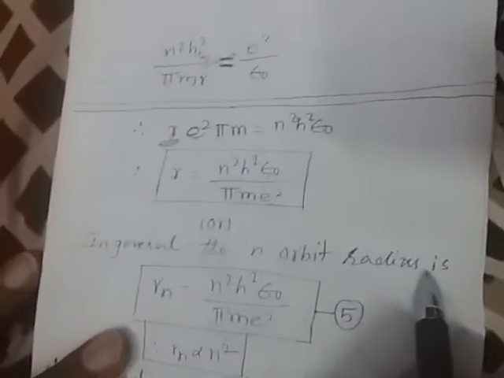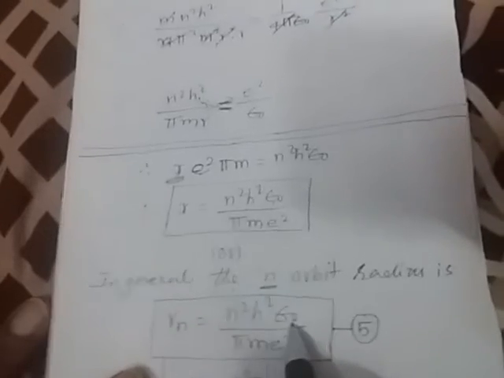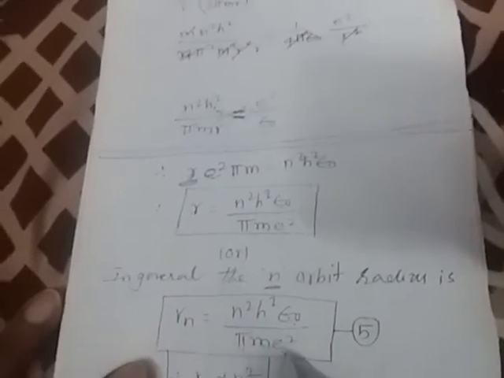This is the radius of the orbit of an electron. In general, the nth orbit radius we can write as Rn equals n square h square by epsilon naught pi m e square.